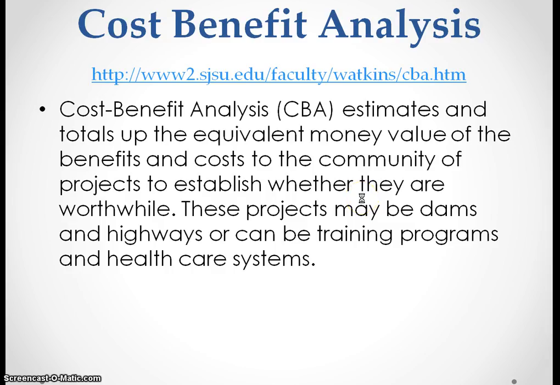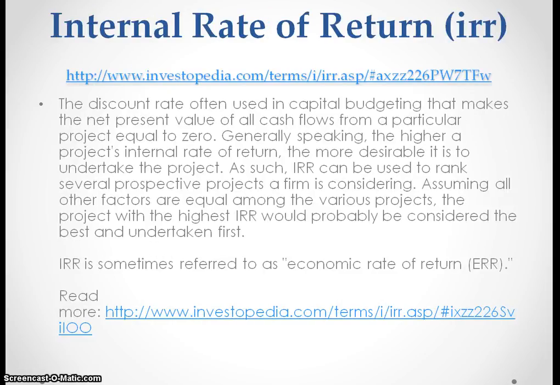And cost benefit analysis, actually we want to know the cost and compare it with the benefit. So if the benefit is more than the cost, then the project is okay. And then we have internal rate of return. The discount rate often used in capital budgeting that makes the net present value of all cash flow from a particular project equal to 0.